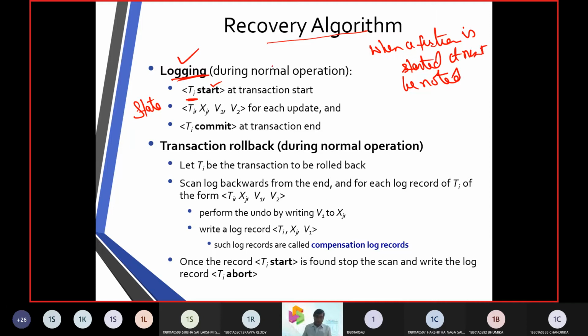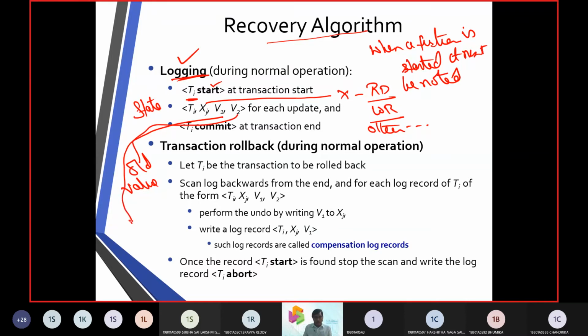Next, it takes up X. X can be a read operation, a write operation, or any other related operation. And V1 points to the old value, and V2 points to the new value.